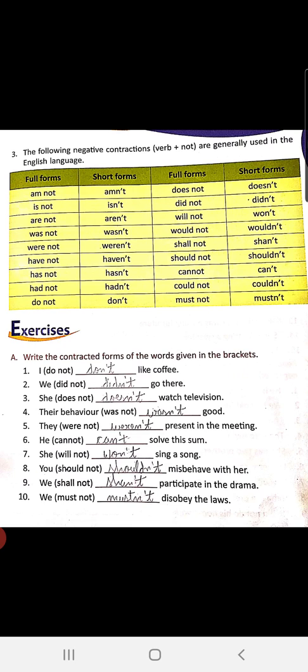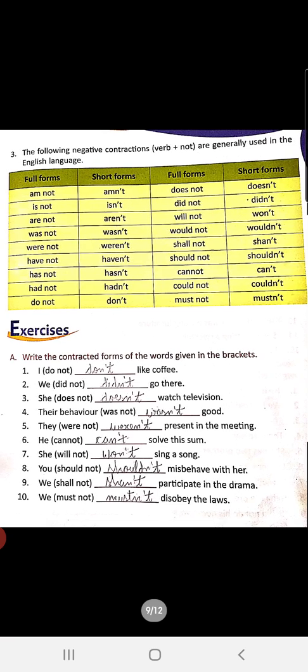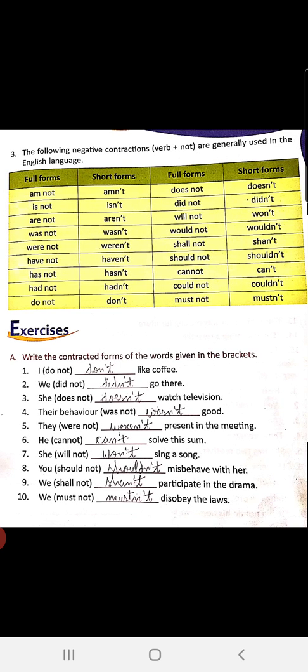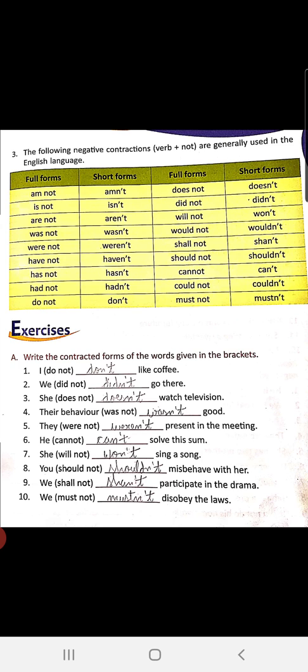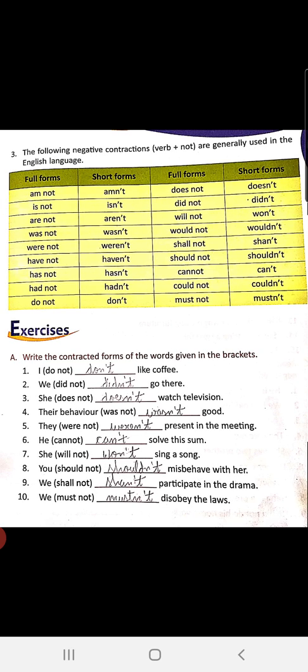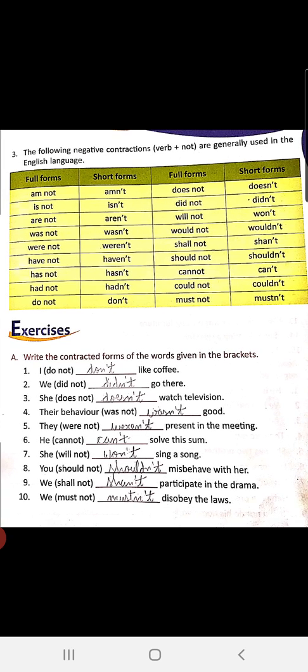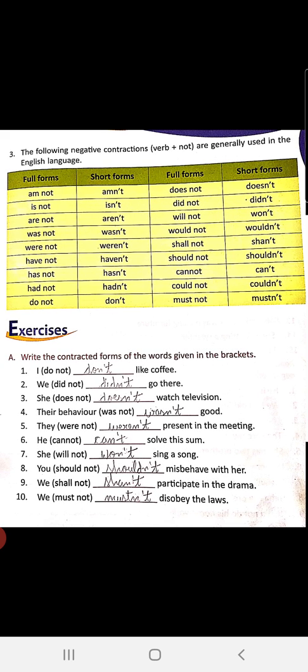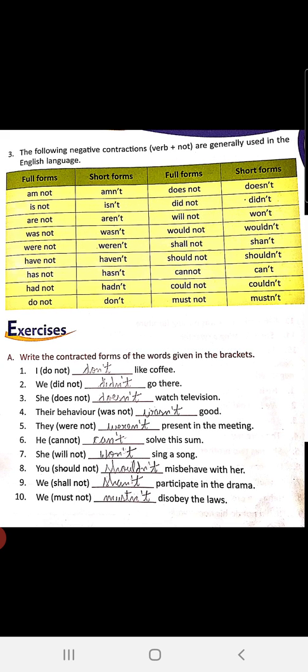Is not becomes isn't, are not becomes aren't, was not wasn't, were not weren't, have not haven't, has not hasn't, had not hadn't, do not don't, does not doesn't, did not didn't, will not won't, would not wouldn't, shall not shan't, should not shouldn't, cannot can't, could not couldn't, must not mustn't.